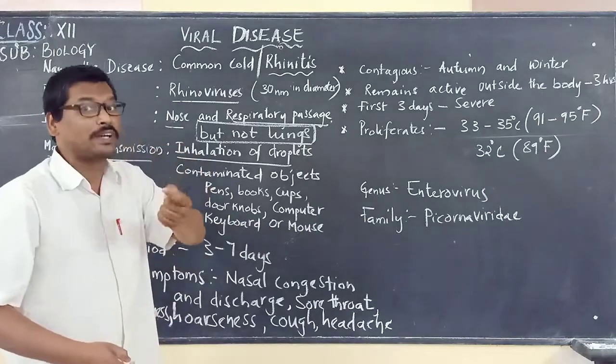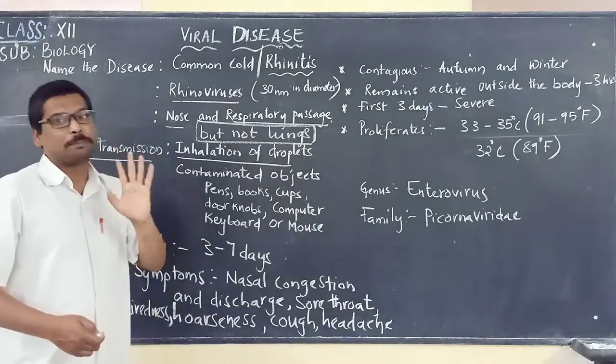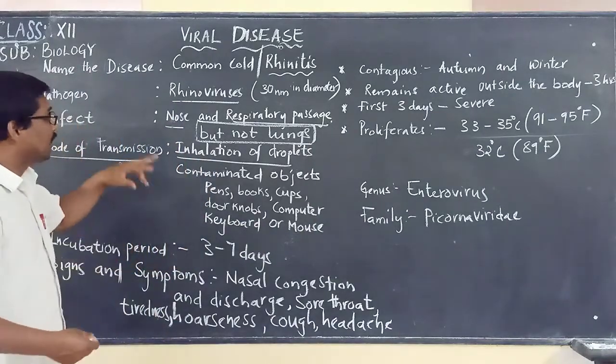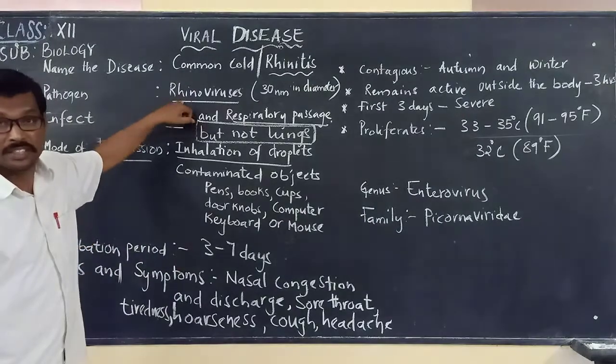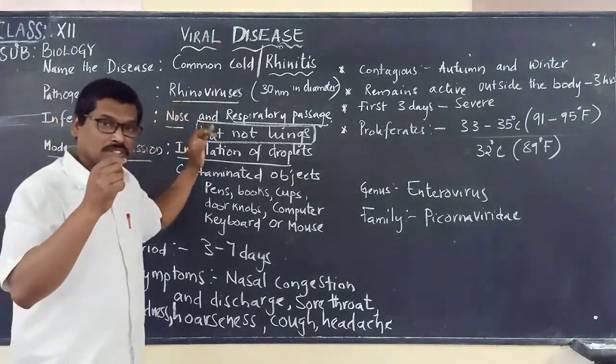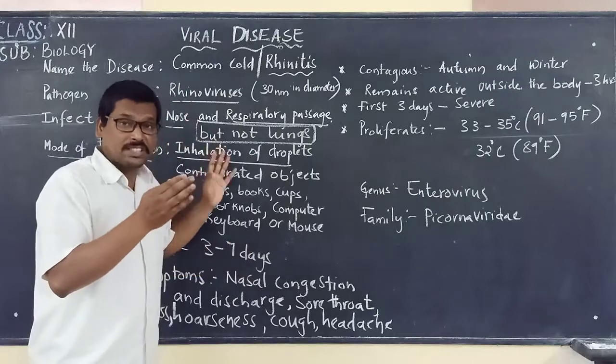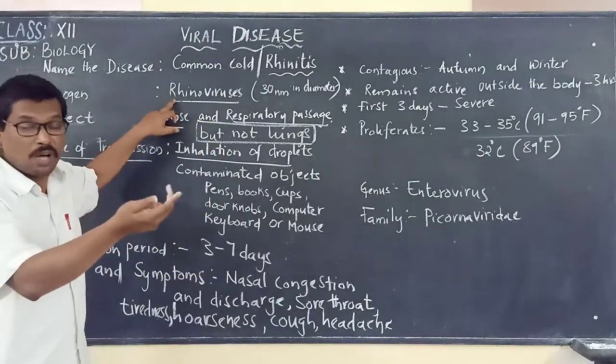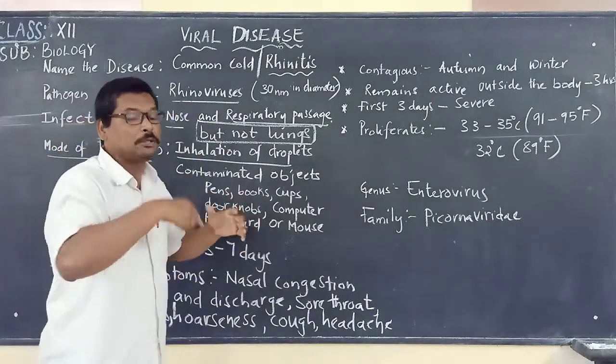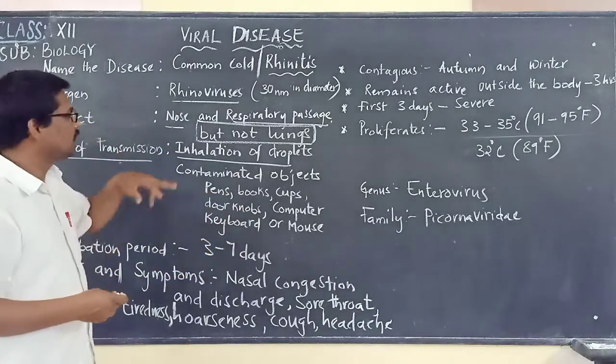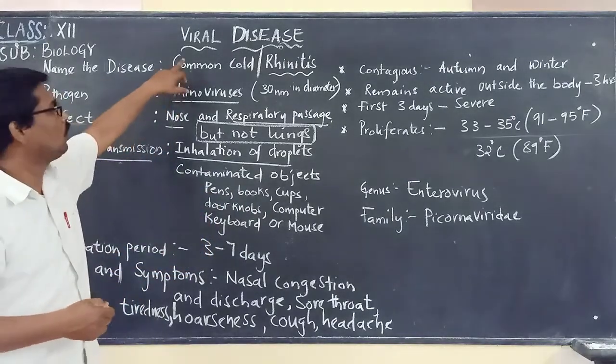When these droplets are inhaled by a healthy person, they contain the rhinoviruses, which enter the healthy person and can cause the common cold.